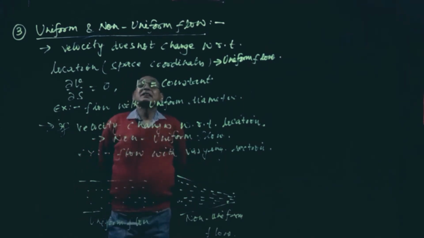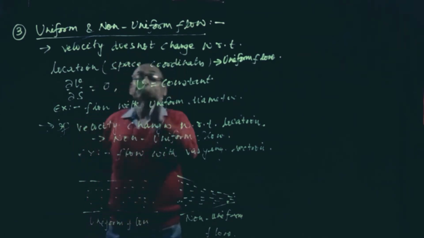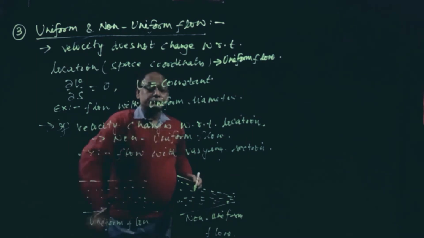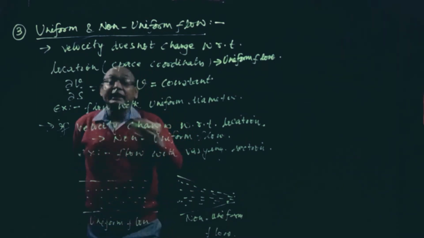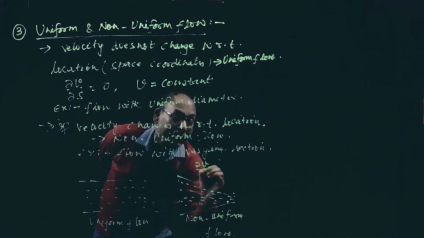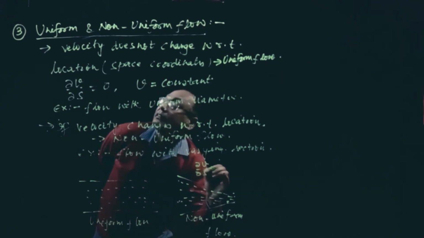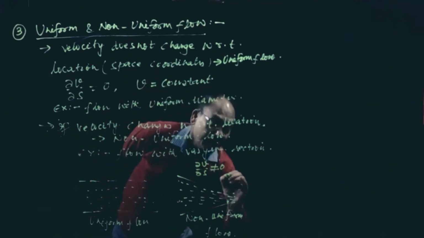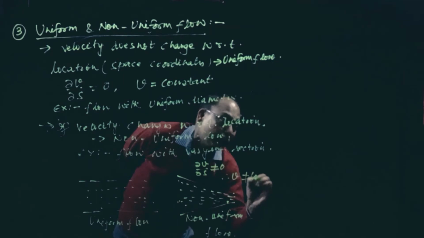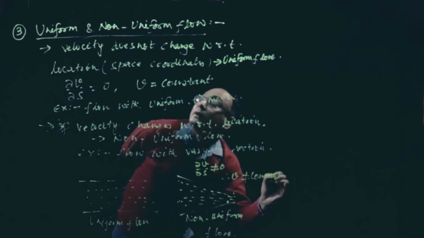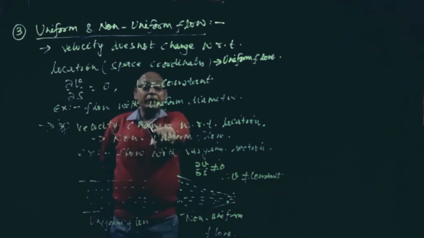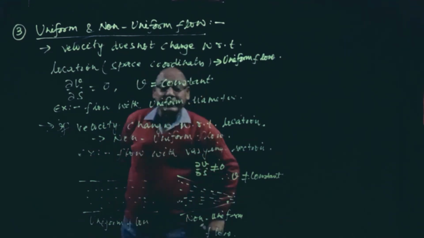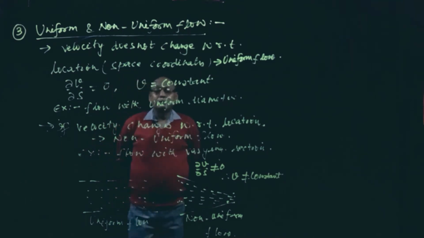Uniform flow means velocity does not change, the velocity remains constant. And if the velocity changes with respect to location, here dV by ds is not equal to 0. That means the velocity is not constant, it changes with respect to location. That type of flow is called non-uniform flow.